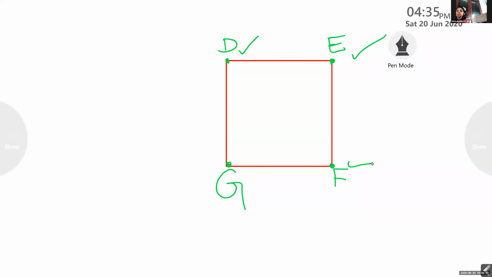Now, where is the opposite vertex? G. G is the opposite vertex.